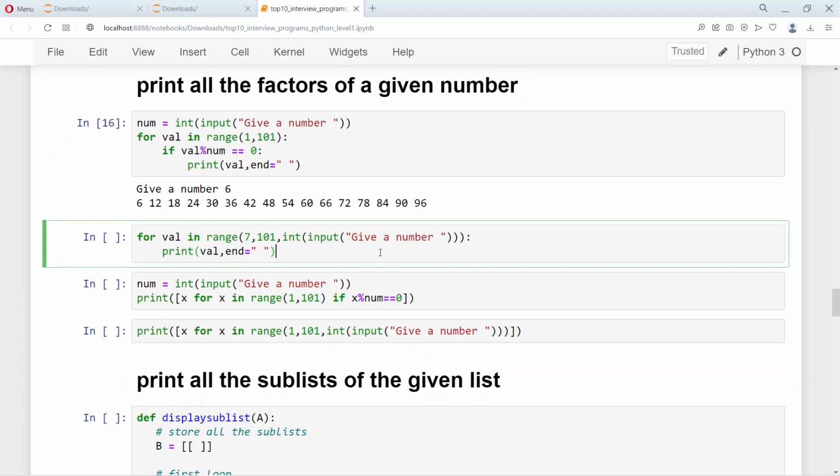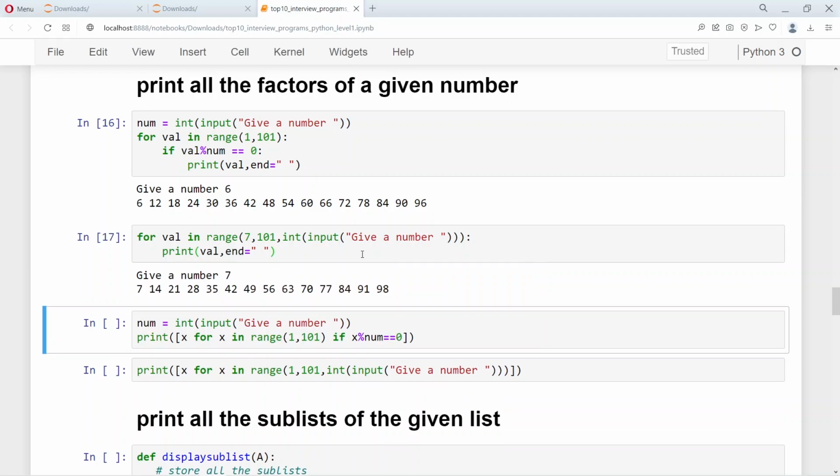Similarly, you can also write this program which starts from 7, and if you give a number 7, here we don't divide the number, but we skip 7 numbers after printing the first 7. So 7 is printed first, and then we take the input and then skip that many numbers.